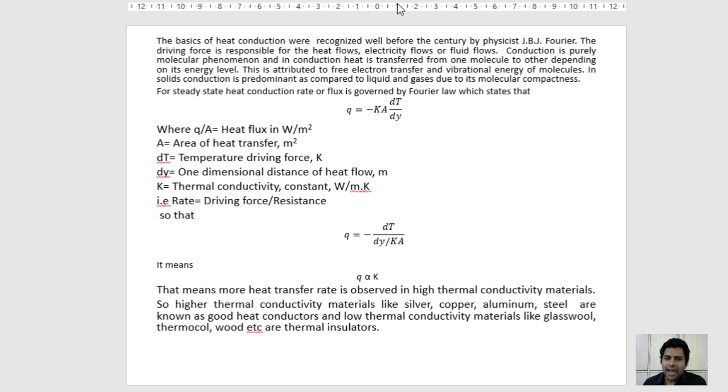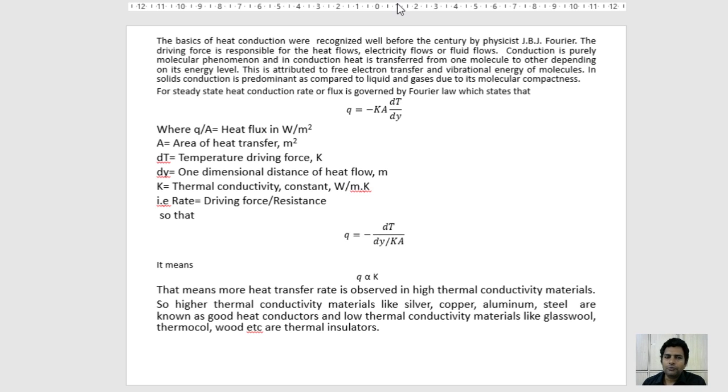This is attributed to the free electron transfer and the vibrational energy of molecules. In solids, conduction is very predominant as compared to liquids and gases. The molecular compactness of the solid is greater as compared to liquids and gases.